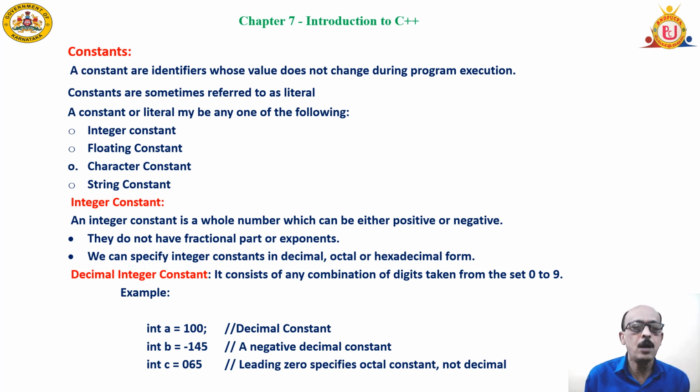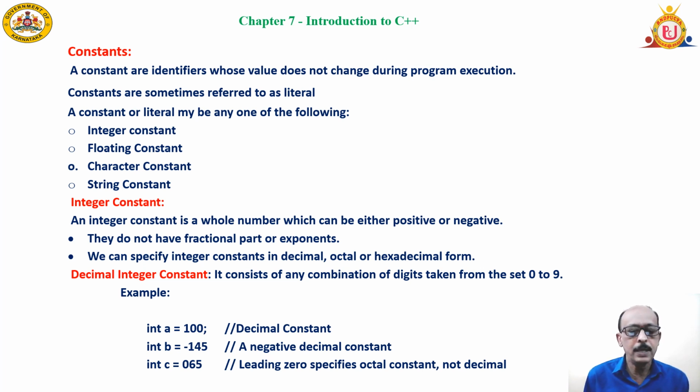These constants are also called literals in the C++ language. They are classified as integer constants, real or floating constants, character or single character constants, and string or set of character constants. Let's see these things one by one. An integer constant is like a whole number which has no decimal point in it.